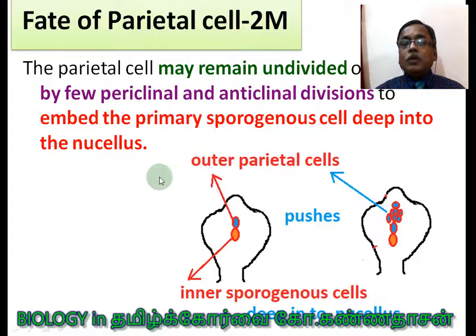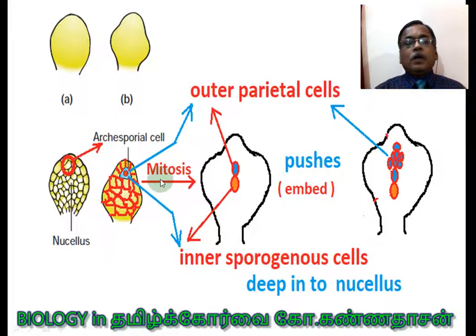What does this periclinal and anticlinal division take place for? So it will be very useful for NEET students. Now you see here, this is the overall picture I gave. This is the hypodermal cell, the archesporial cell. The archesporial cell undergoes mitosis, the transverse division we learnt, giving the outer parietal and inner sporogenous cell.